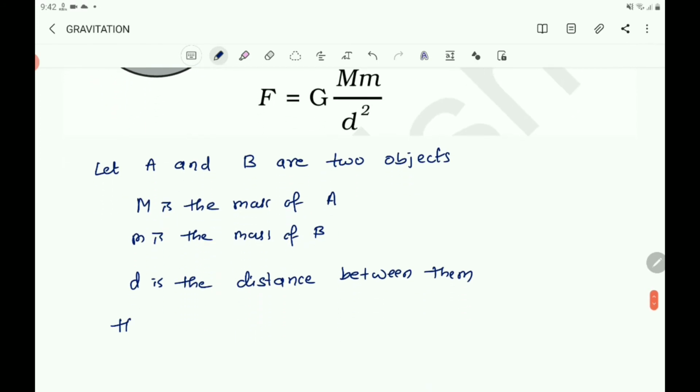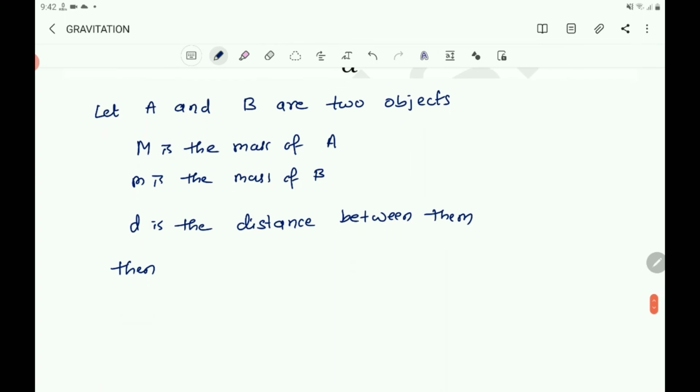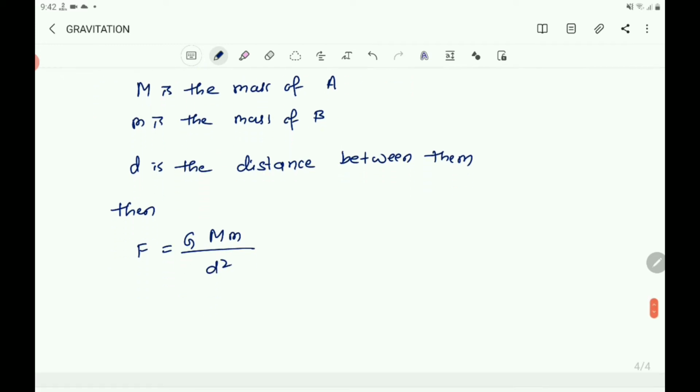Then F equals G into M by D square, right? Where G is the gravitational constant.